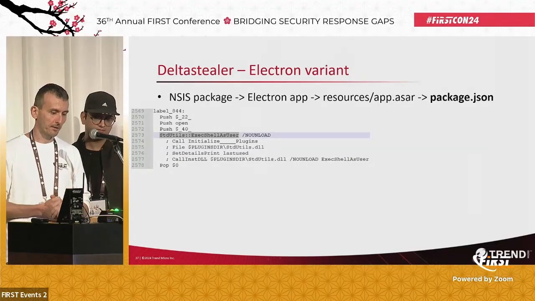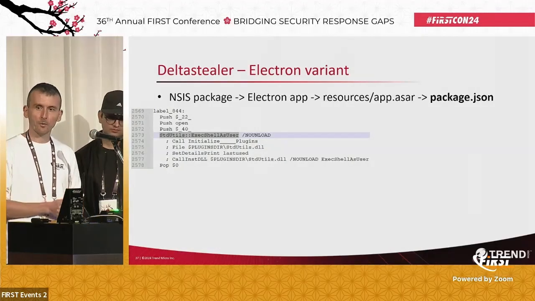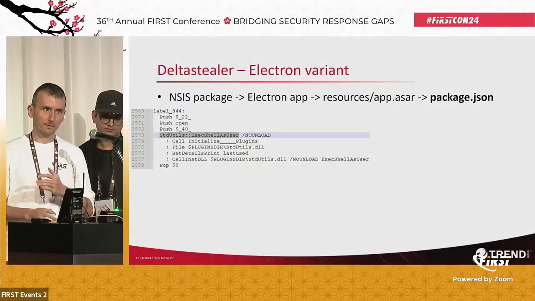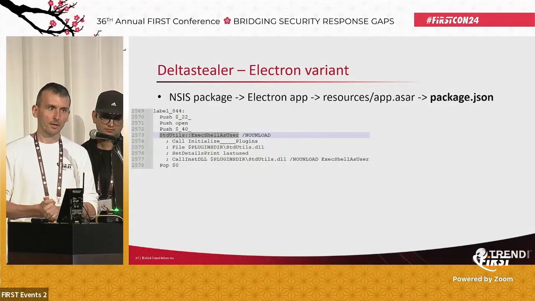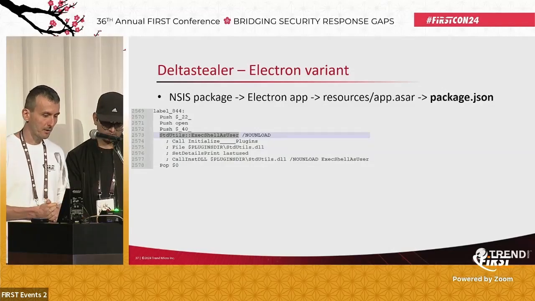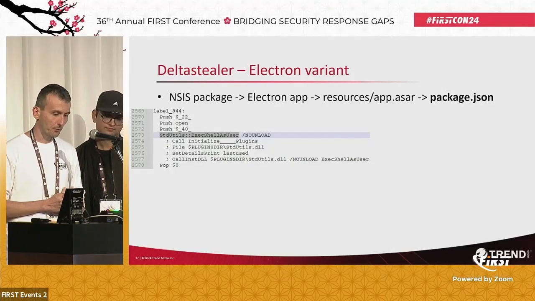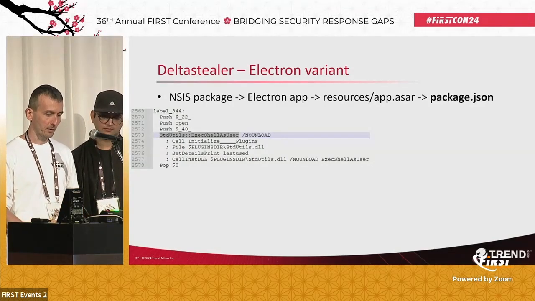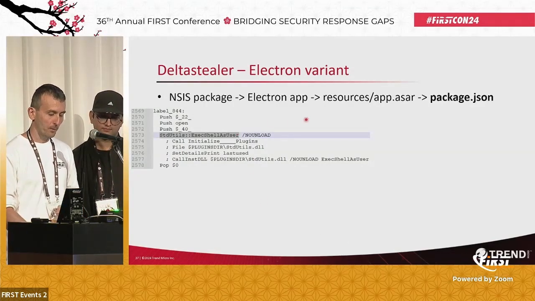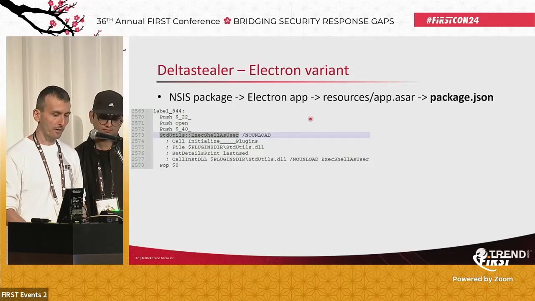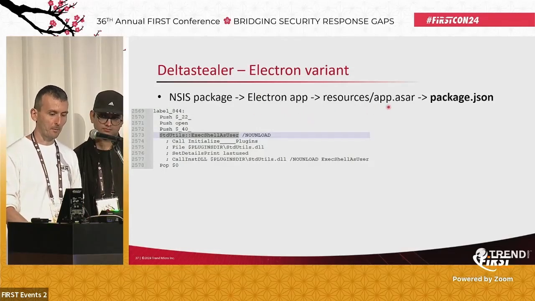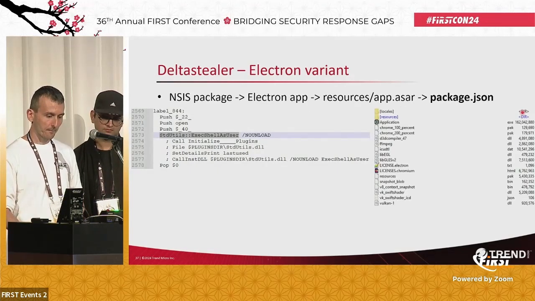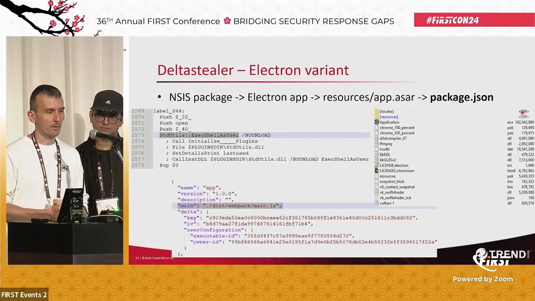So the main stealer was written in Rust. They had a component written in Electron, and this component was injected into the Discord application. But the threat actors also used Electron to make one more layer of obfuscation. In this case, there was an NSIS package, which contained the installation file for the Electron application, inside of an app.asar archive, package.json, and so on. They used this as one more layer of obfuscation.